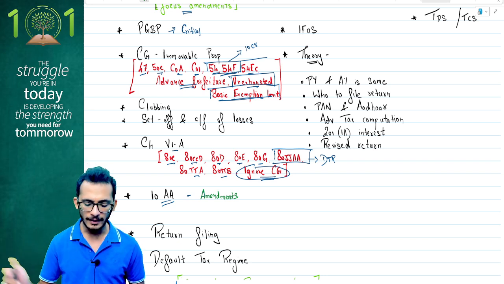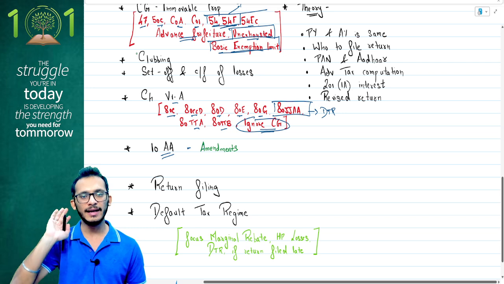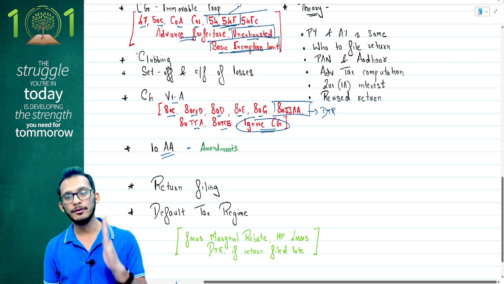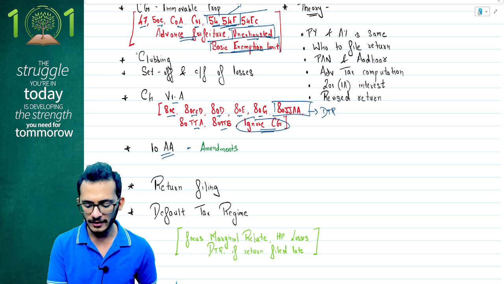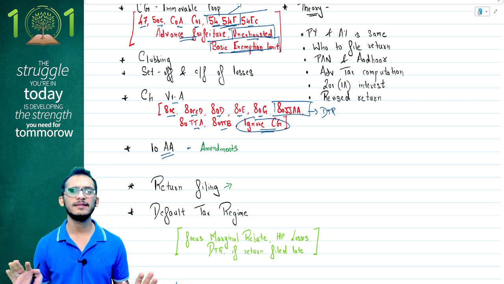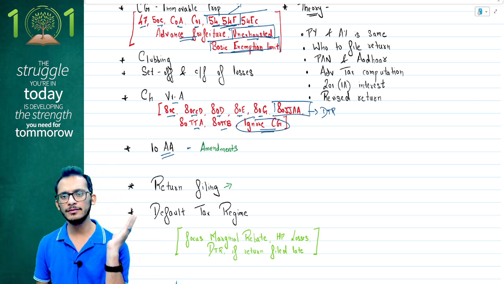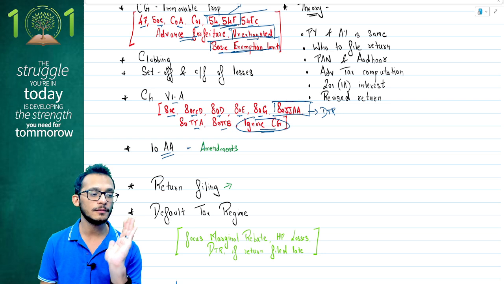Next, you have return filing. Other faculties will normally put it in category B. I'm putting it in category A because, like I told you, question 4 part 2 is going to be a return filing question. So please focus on the return filing chapter. Very easy questions will come from it. There is no rocket science in the chapter itself. You just have to prepare it properly, and you can definitely score marks.